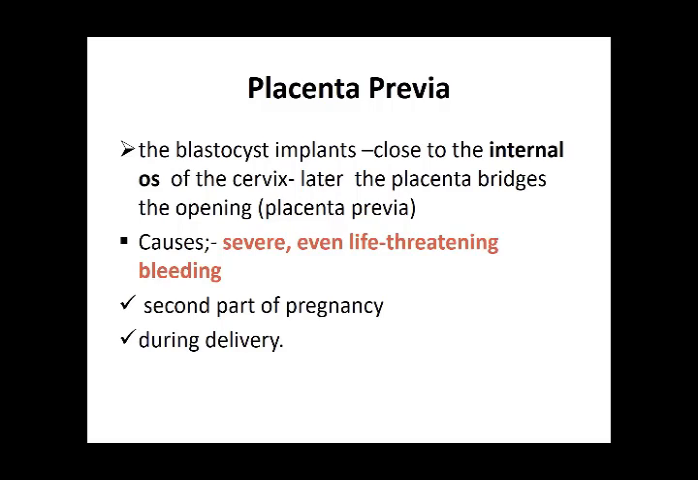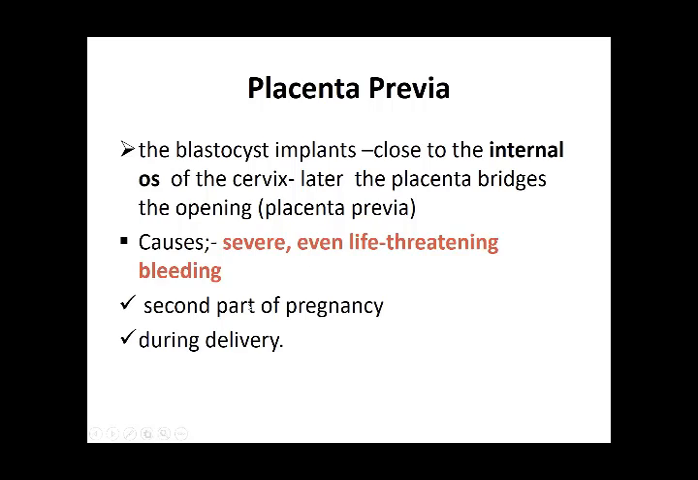This can cause severe life-threatening bleeding, because if it starts to rupture or dislocate, it can cause severe hemorrhage because of the blood vessels in the placenta. It can happen in the second part of the pregnancy or during delivery. Both ways it can cause severe bleeding.